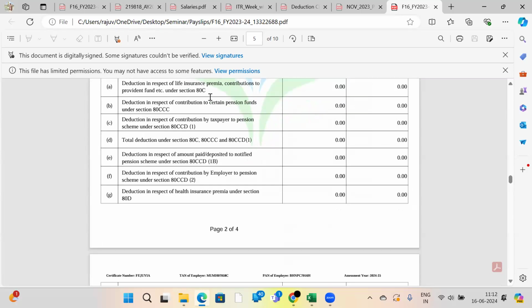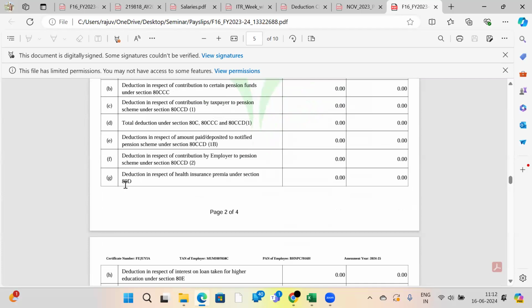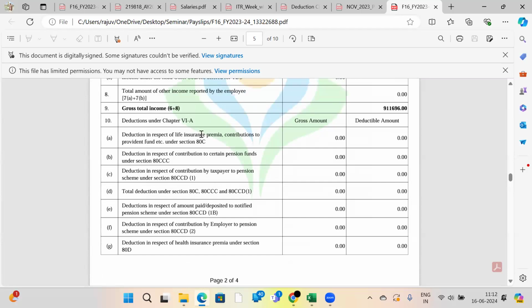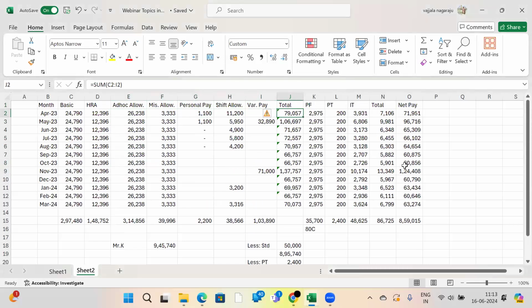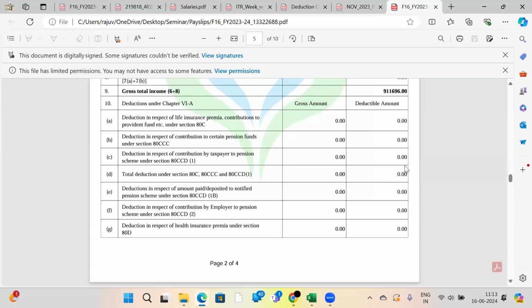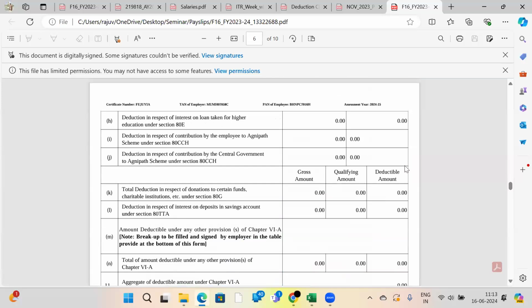So you will get deduction here. See, in all these sections you can get deduction: 80D, 80CCD subsection 2, 80CCD1B, 80CCC, 80C. Even though he has investments and a life insurance policy, and every month PF is deducted, right? See here, from his pay slips only, I have taken 2975. He has 35,700. Because of lack of knowledge, he has not selected which tax regime is beneficial to him, old or new.